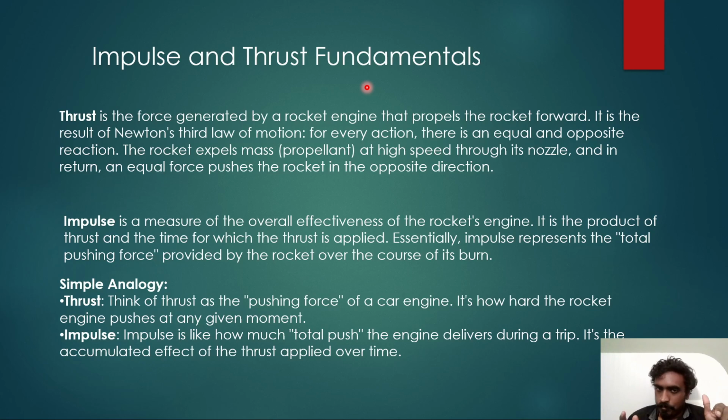So, let's start. Thrust is the force generated by a rocket engine. Simple as that. Propellant is getting ejected at a high speed through the nozzle, and because of Newton's third law, if you push something, it will push back. So we are ejecting propellant, so an opposite momentum is coming towards the rocket. So it will go up. And what is impulse? That is thrust.